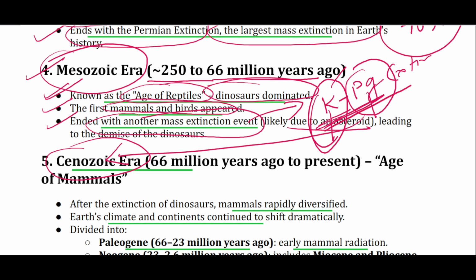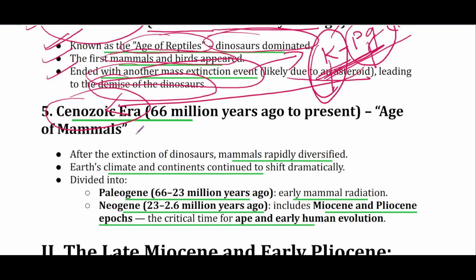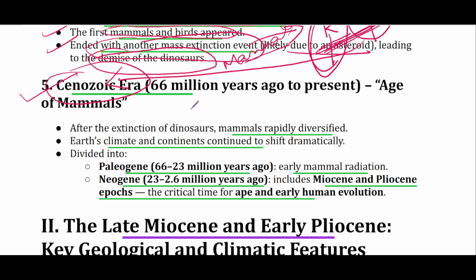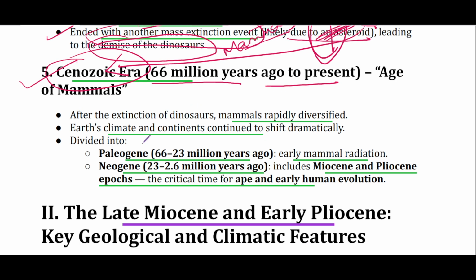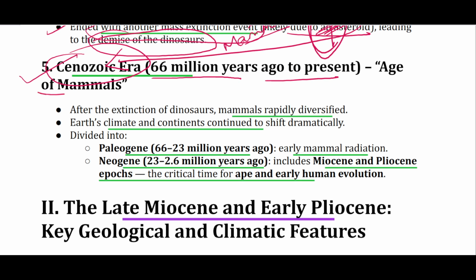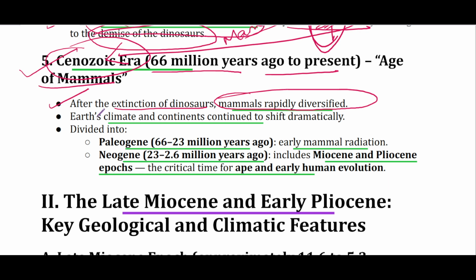So this extinction event led to the demise of non-avian dinosaurs, and only after the dinosaurs went away did the mammals find the required space. Then let's talk about the Cenozoic era, that started 66 million years ago and is still going into the present. So this era is known as the age of mammals. After the extinction of dinosaurs, mammals started diversifying rapidly.